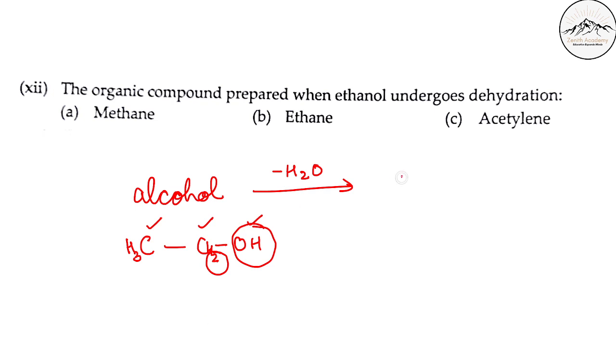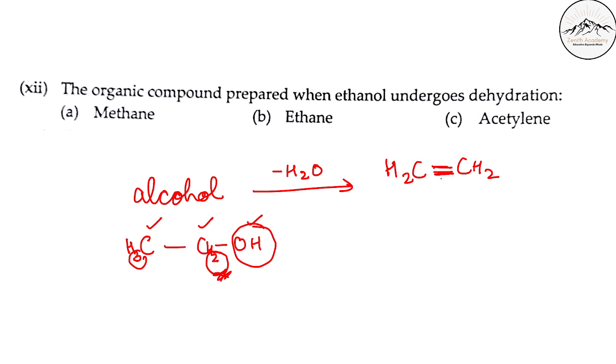Since this has gone, one of the hydrogens has gone, so one empty space is there. Carbon is now only bonded to 2, so it will form a bond here.